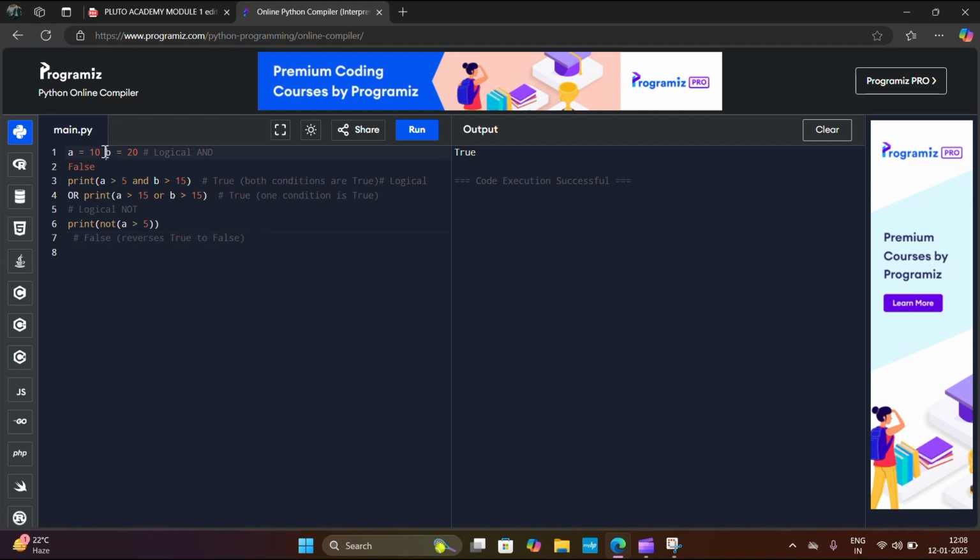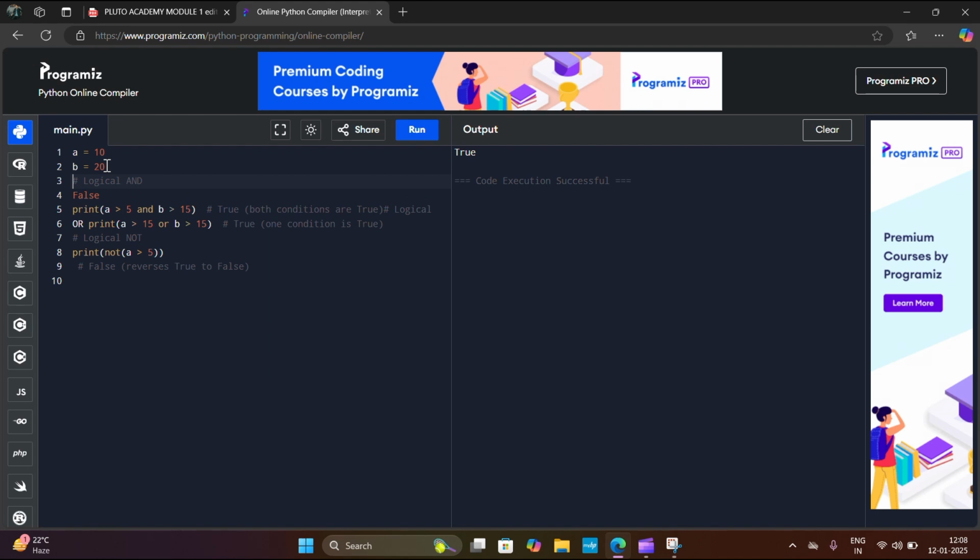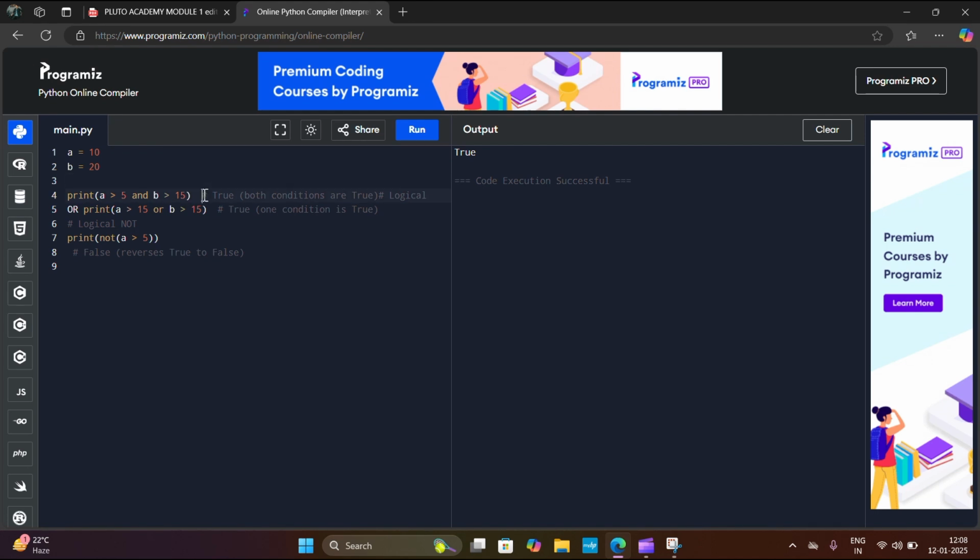Here, assign two values, a equals 10, b equals 20. Then I am printing a is greater than 5 and b is greater than 15. And you check this comment. It is true because both the conditions are true.